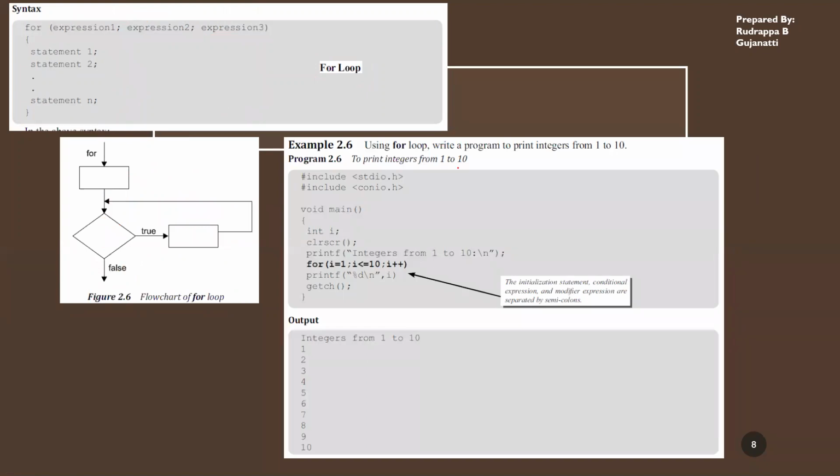Now here we can observe, using a for loop, write a program to print integers from 1 to 10. So we have to print all the integers from 1 to 10. So include the header files, then the main function which indicates the starting of the program, then declare a variable I, which is of the integer type. In this case, we'll be printing the integers from 1 to 10. So in order to do that, we can make use of the for loop.